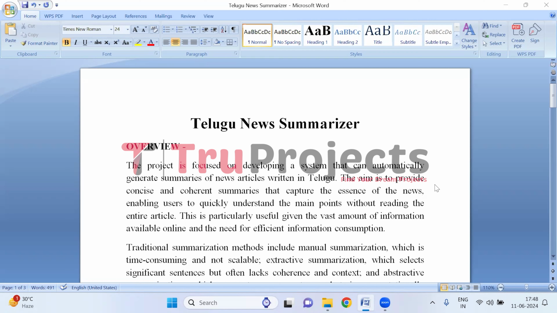Group projects. In this video, we are going to explain the project titled Telugu News Summarizer. Before diving into the execution, let me give you an overview of the project. The project aims to create a system that automatically generates summaries of Telugu news articles, providing concise and coherent summaries that capture the essence of the news, enabling users to quickly understand the main points without reading the entire article, a crucial aspect for efficient information consumption.